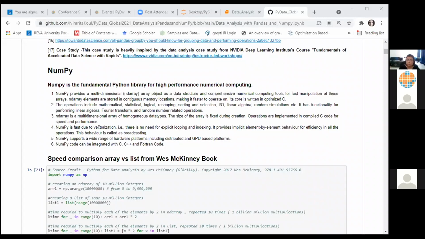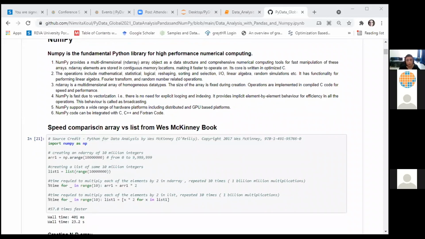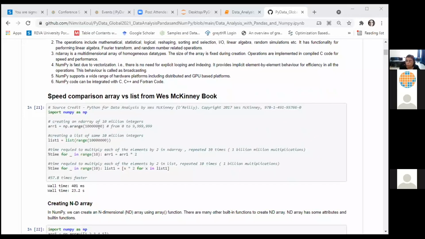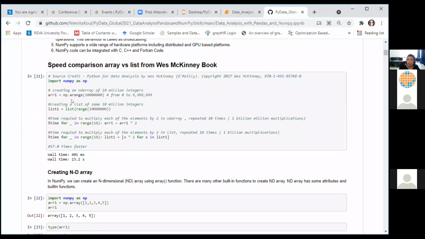There is also a lot of support in NumPy for multiple kinds of hardware platforms. It supports GPUs and sparse libraries as well. So you can also integrate your NumPy code with the code you have in other languages like C, C++, and Fortran. This is just an example from the Python for Data Analysis book by Wes McKinney. In this example, we are creating an array. We are going to look at the methods for creating an ndarray. There are a lot of methods. For this example, I will not talk about the methods for creation.